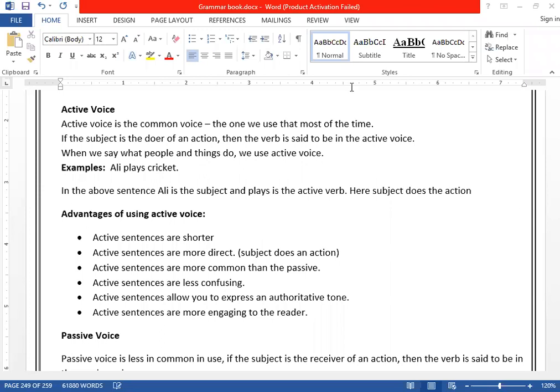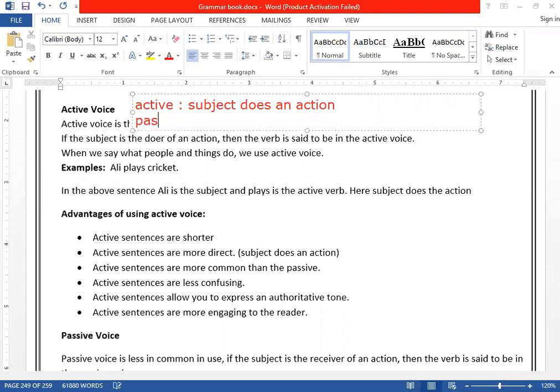Look, as I said earlier, active is when the subject does an action. In an active one, the subject does an action. Clear? Whereas in passive, the subject receives an action.